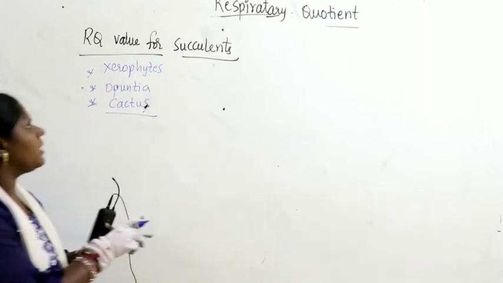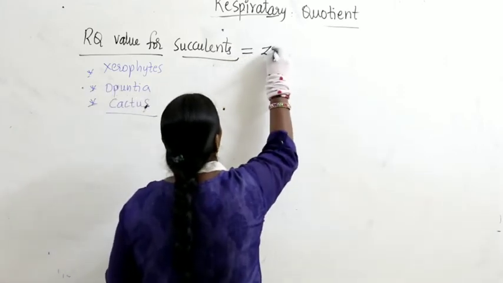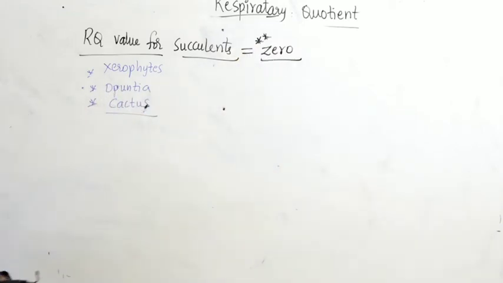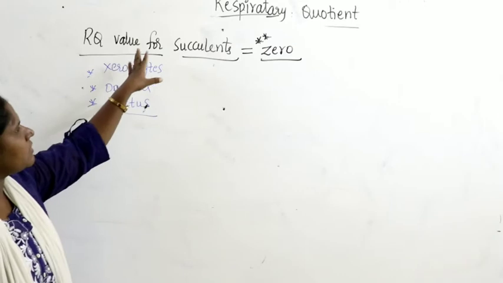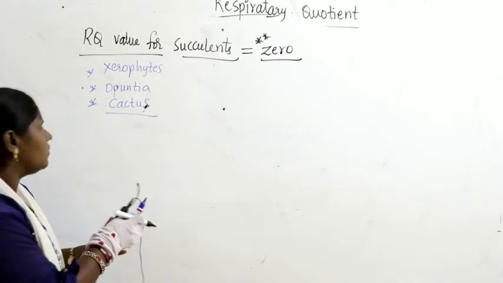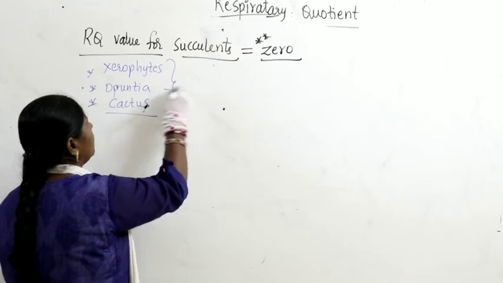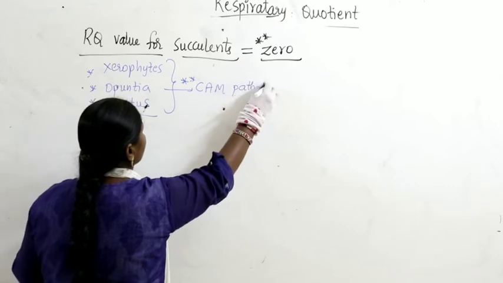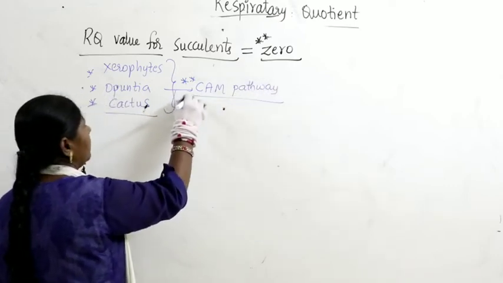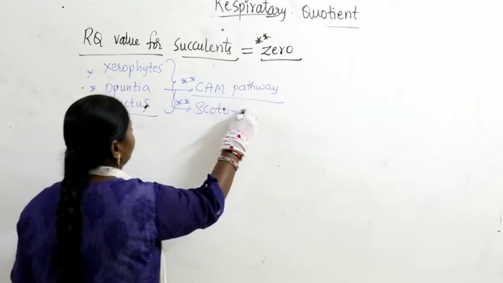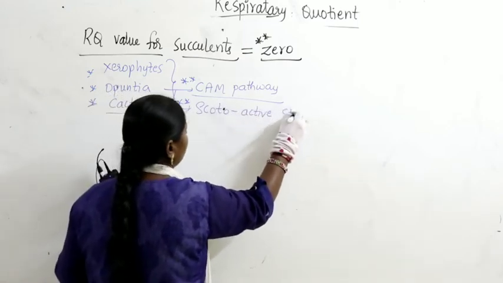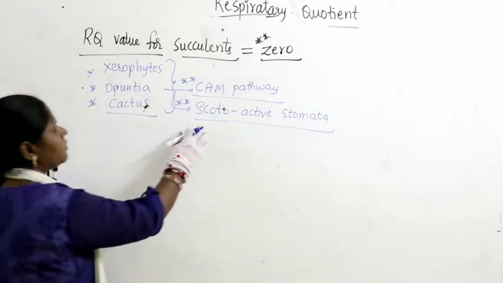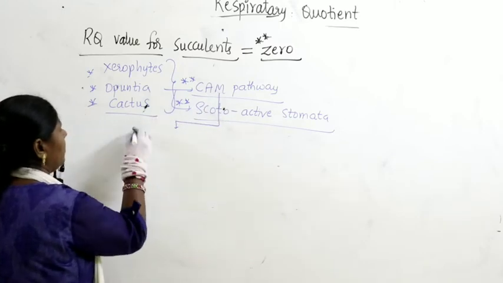Generally for succulents, the RQ value will be equivalent to 0. Mostly it is 0. Generally it will be taken as 0. Why will the RQ value for succulents be 0? Because you know it very well. These plants undergo what is called the CAM pathway, and they contain scotoactive stomata. What do they contain? Scotoactive stomata. And you remember we discussed scotoactive stomata in the CAM pathway, where stomata